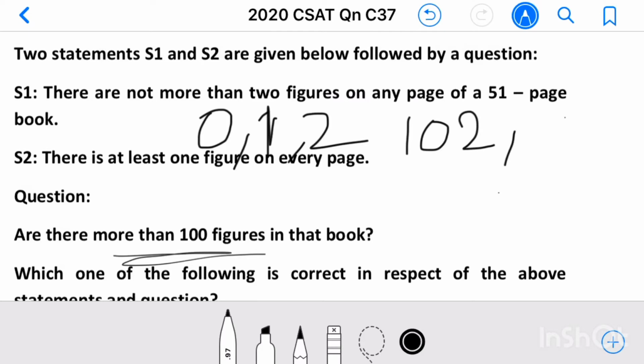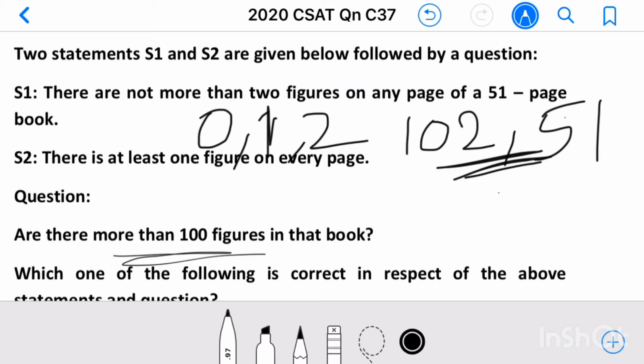If all pages have only one figure, then the possible number of figures is 51 into 1, which is 51. So we cannot say there are more than 100 figures in that book. Any value less than 102 is possible. Now let us see the second statement.